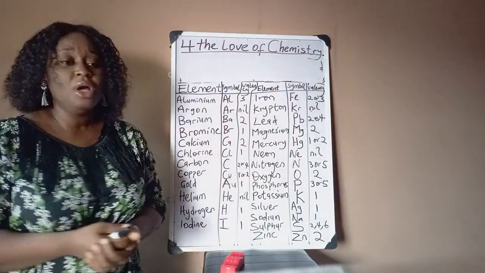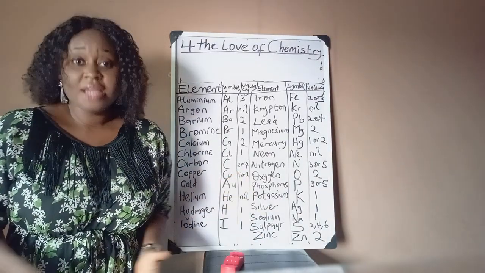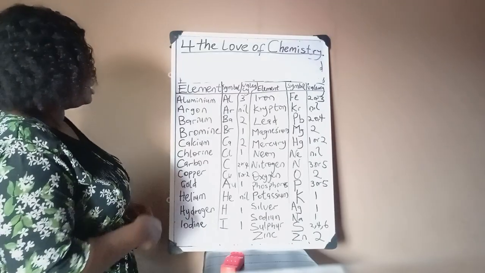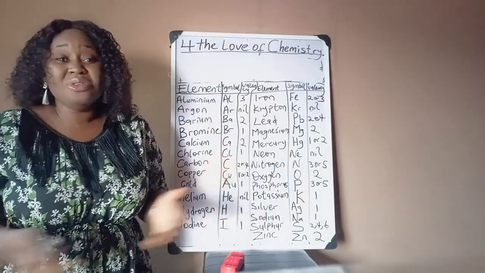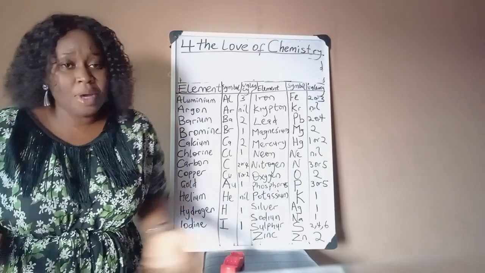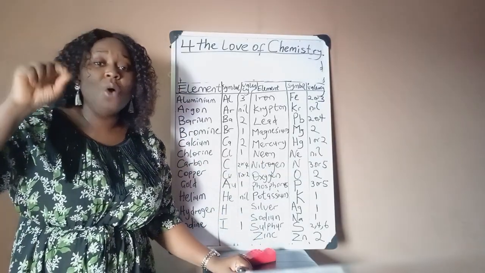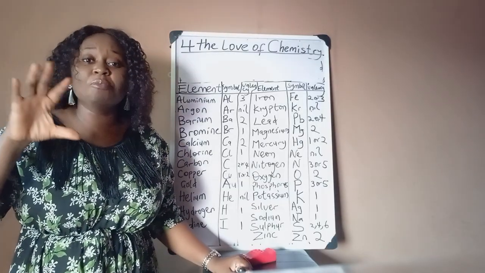For instance, if you are asked to write the equation of a reaction involving, let's say, aluminium, the first thing you will need to know is the symbol of aluminium. So if you don't know the symbol of aluminium, you don't even know where to start the equation.